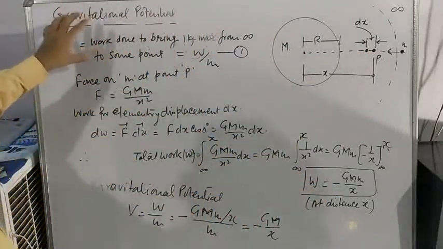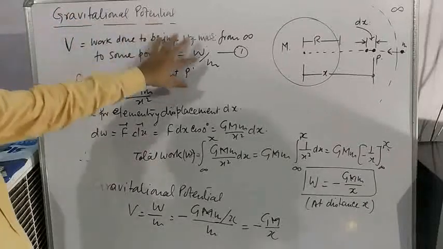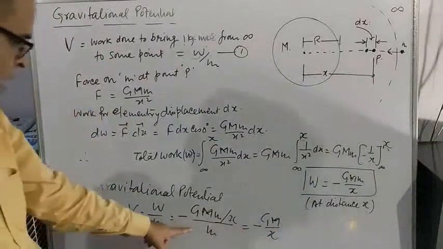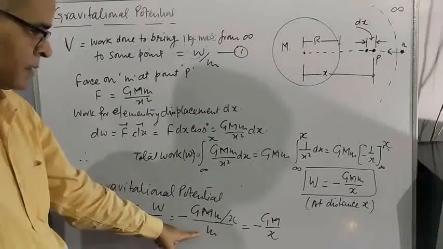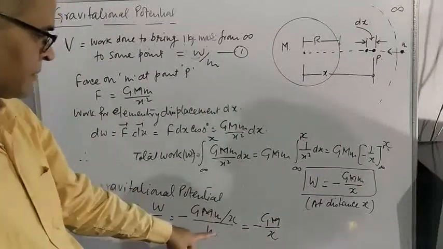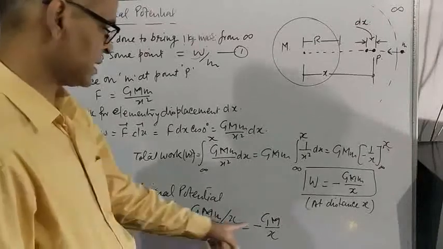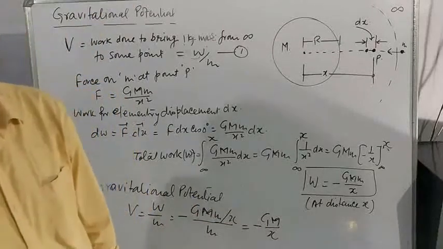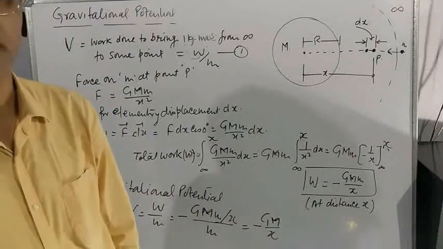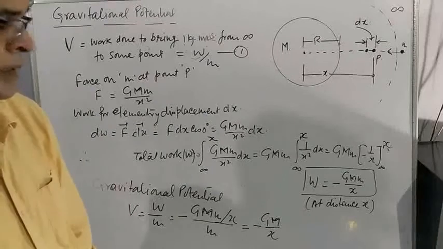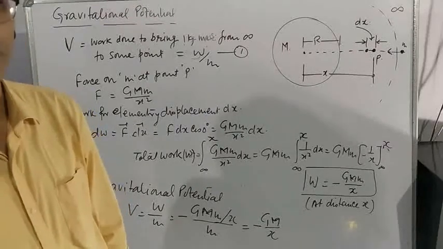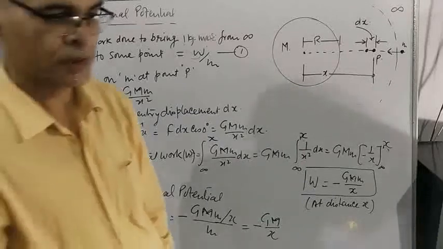But gravitational potential is work done per unit mass, so this value must be divided by mass. Mass is cancelled and gravitational potential is minus G M by x. The minus sign has the same significance as in gravitational potential energy. I suppose you could understand. Thank you, students, for paying attention.